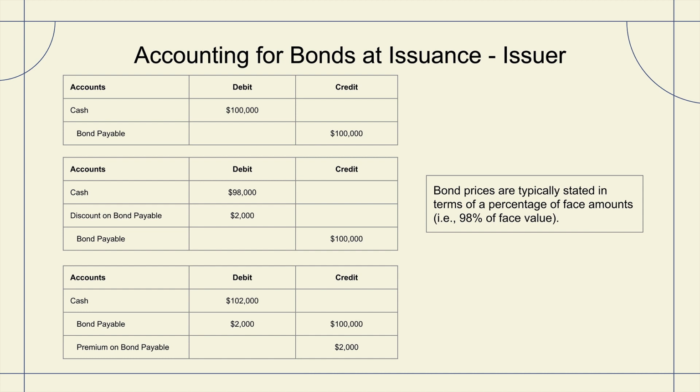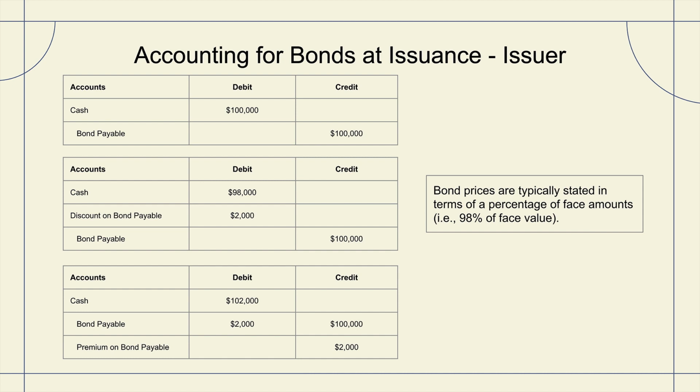Then I'm going to move on to the credit. We're going to credit bonds payable always at our maturity value or face value at $100,000. And we establish a new account called discount on bond payable, which is a contra liability account. That brings the liability down to its book value of $98,000. You would take the bond payable, the credit, less the discount on the bond payable of $2,000 to get to the book value of $98,000, which equals the cash you received on the date of issuance. This is a similar treatment to accumulated depreciation from a depreciation standpoint.